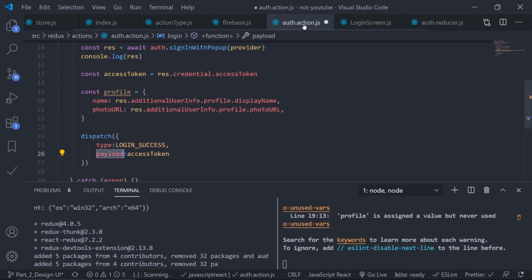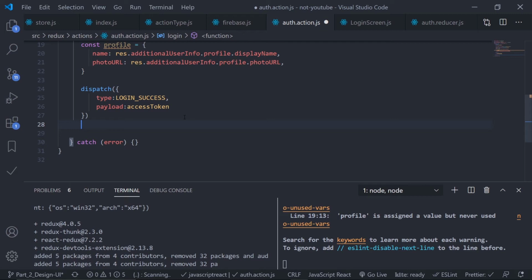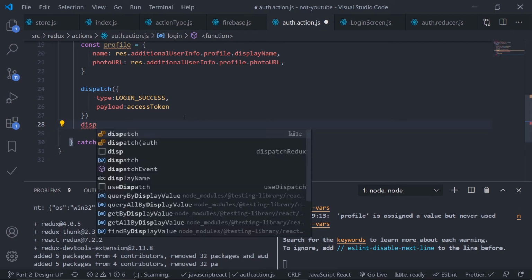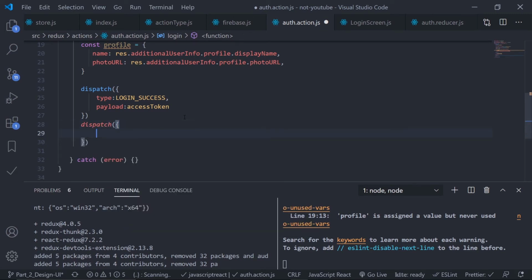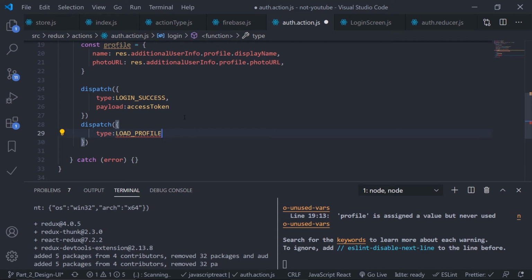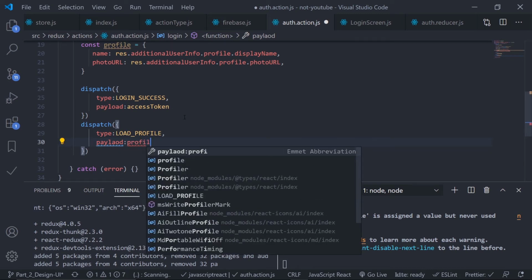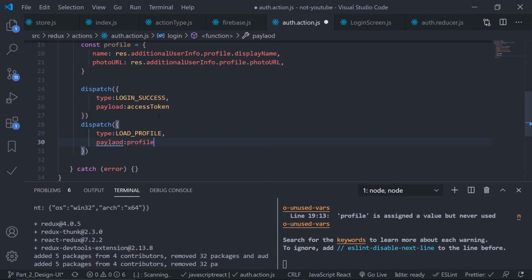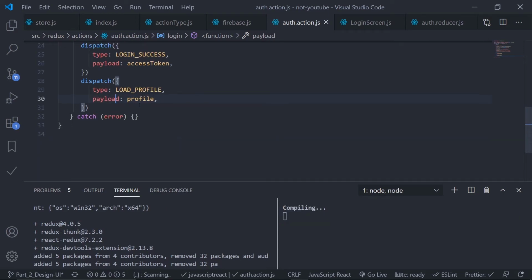That's it, really simple. Once you understand the Redux flow, you'll love this. Okay, so my login success is fired, and let's now fire the load profile. Dispatch, type is load profile, auto imported, and then payload, what, my profile, the object I just created. Save this, not payload, it's payload. Save this, that's it.